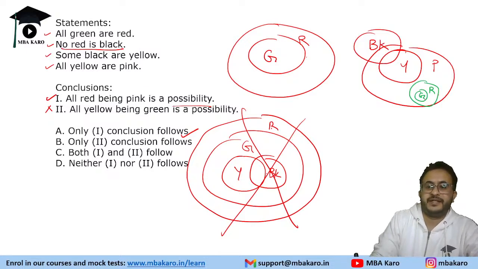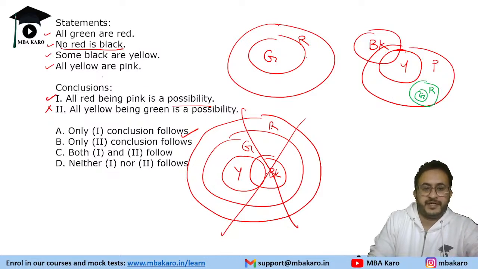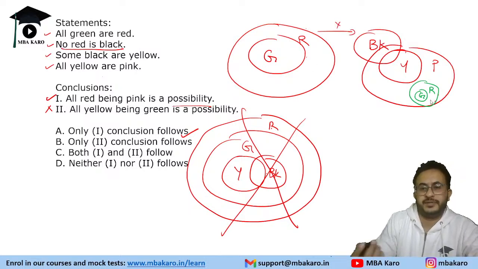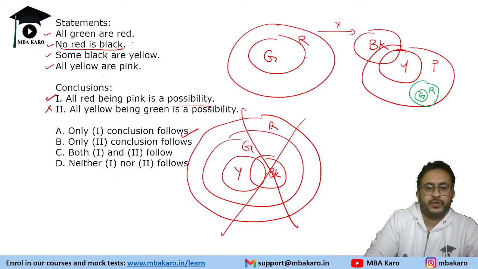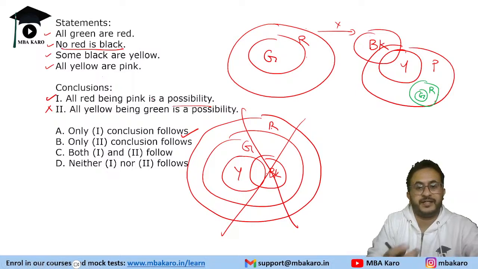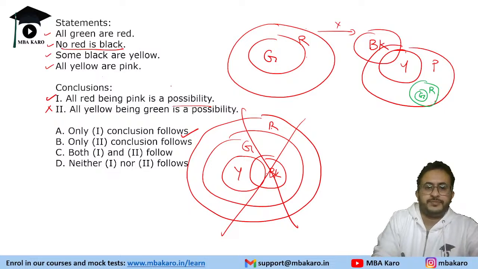We can have all red being pink as a possible arrangement, or you can make a possible Venn diagram using it, because it is free to move anywhere. It should not overlap with black. Rest, it can go anywhere and it can be inside pink also. So in possibility, even if one condition is true, what is possibility?